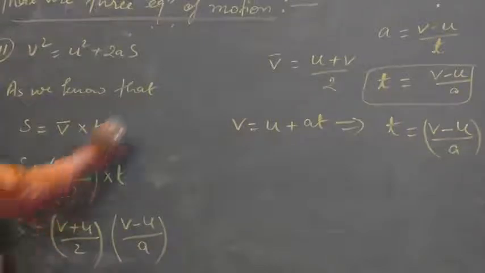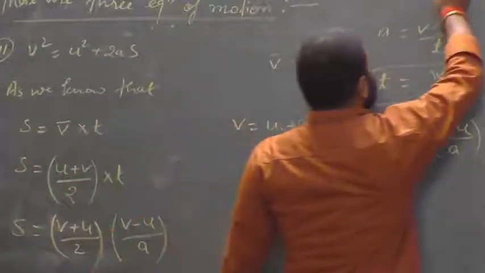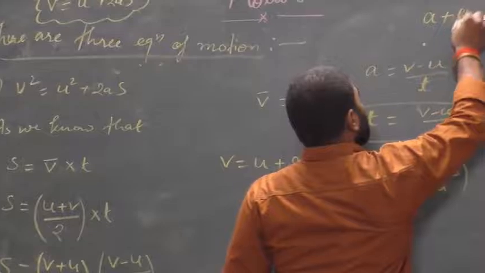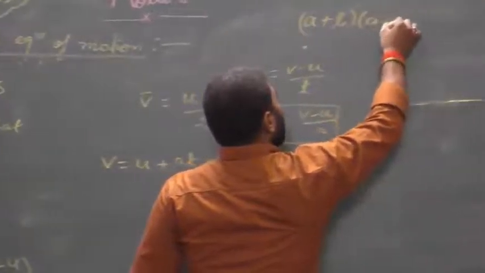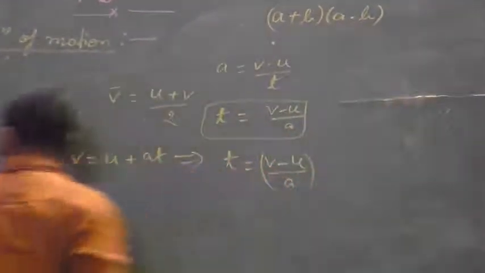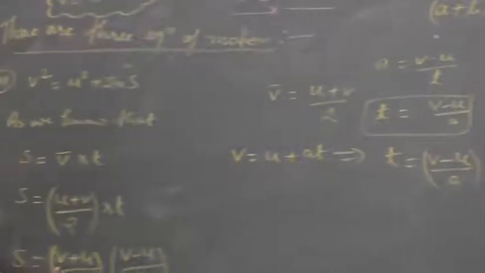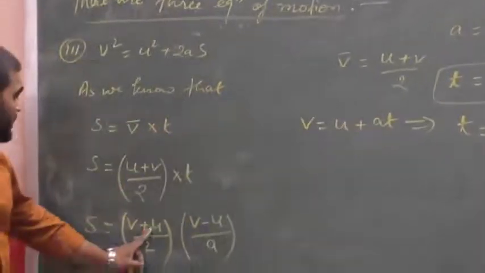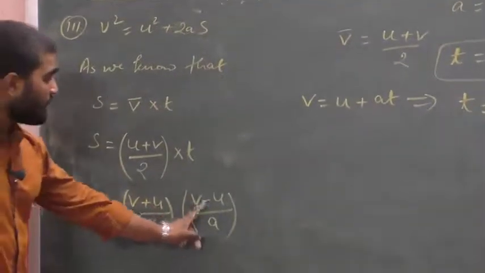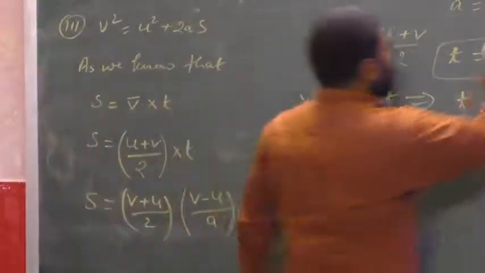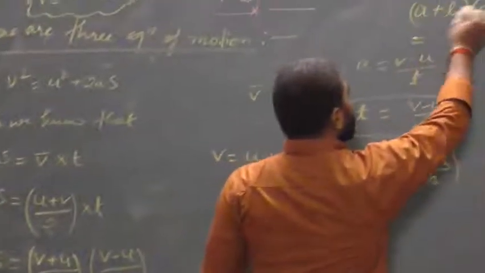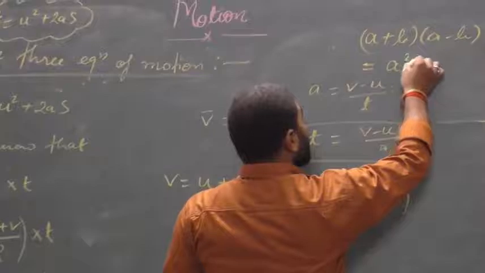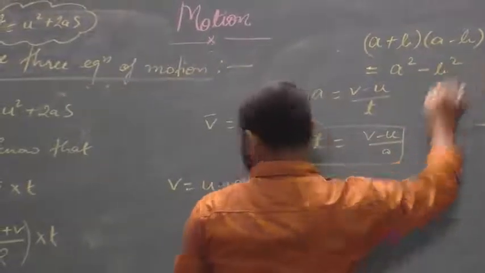Now we can see an expression of the form (a plus b)(a minus b), because in place of a here v is given, and in place of b, u is given. So (v plus u)(v minus u), and as we know (a plus b)(a minus b) is equal to a square minus b square.